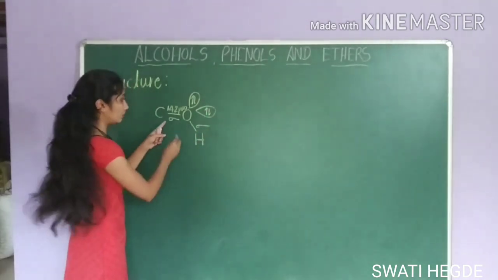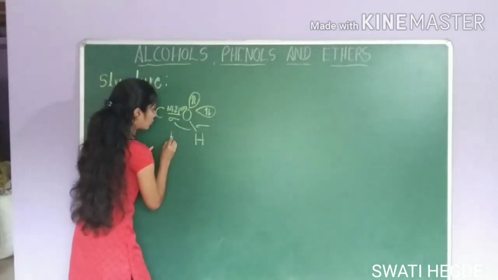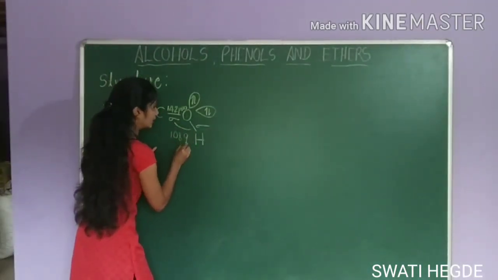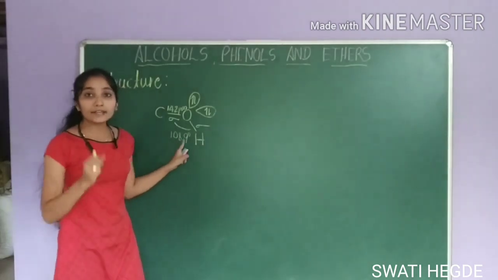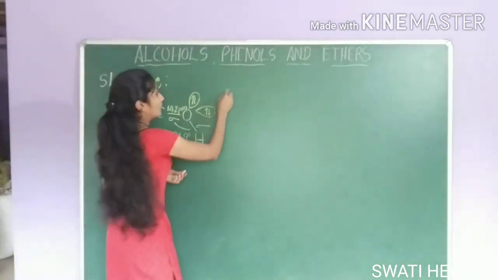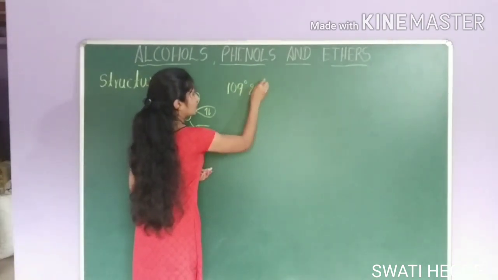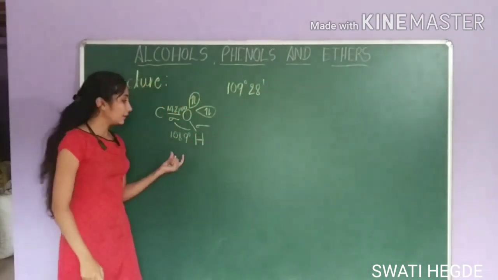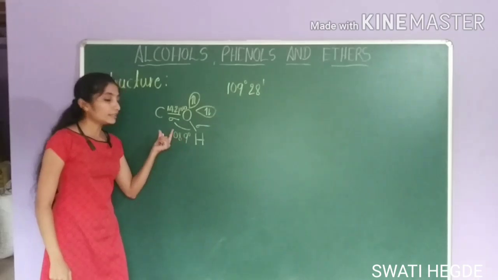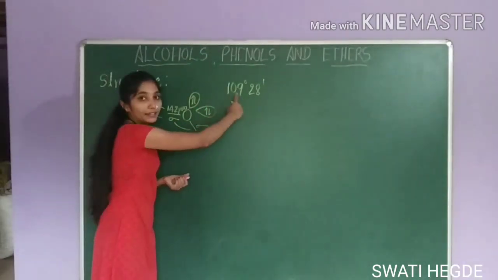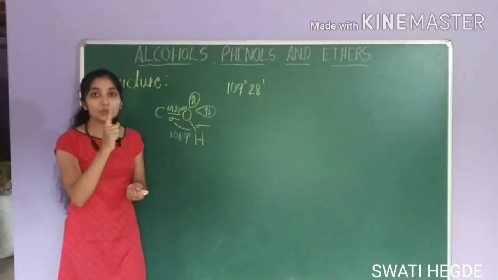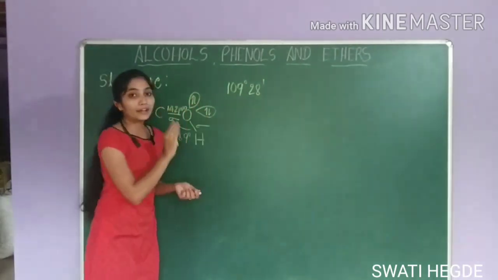The bond angle is 108.9 degree, which is less than the normal tetrahedral angle. The normal tetrahedral angle is 109 degree 28 minutes. This bond angle is less than the normal tetrahedral angle due to lone pair repulsion.